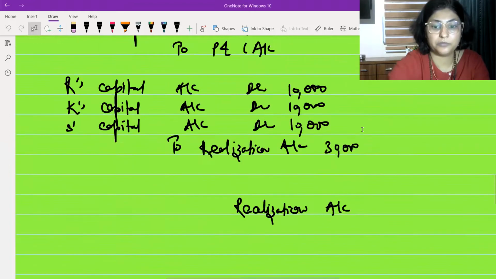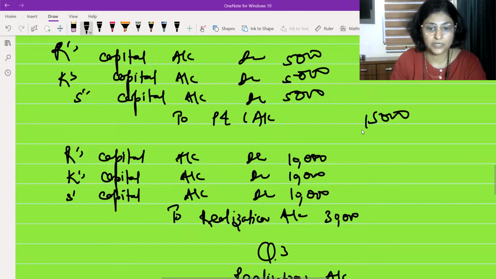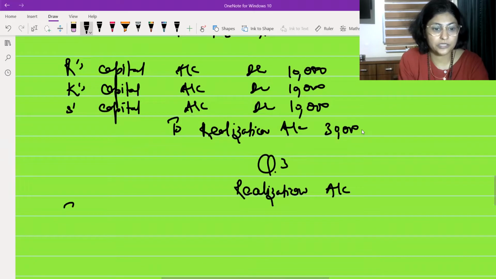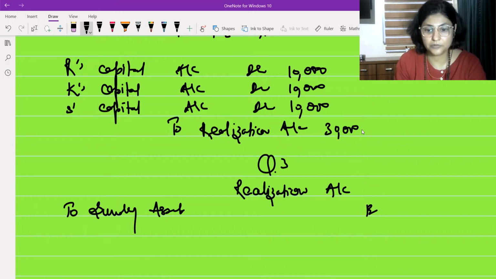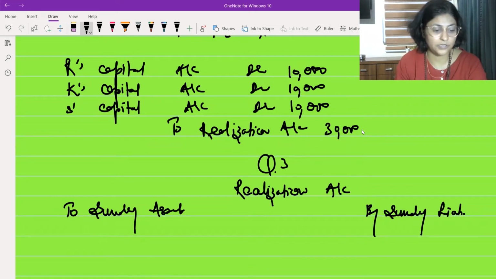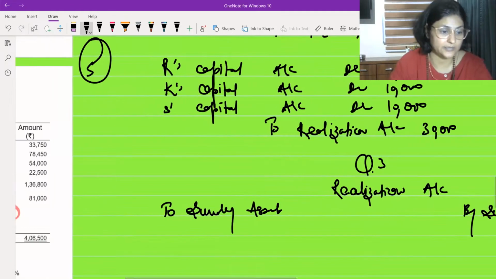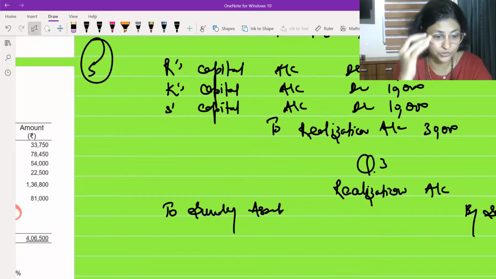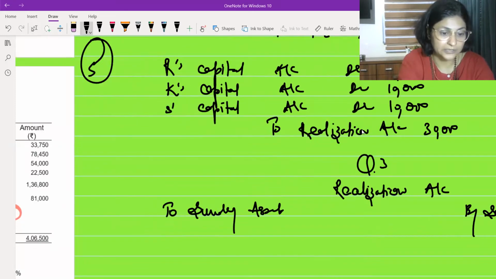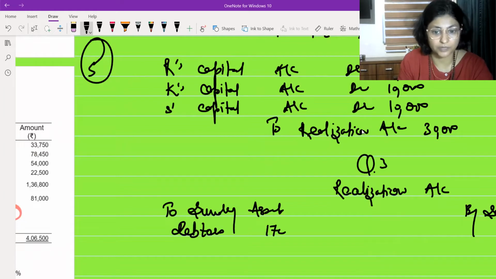So here is my question number 3. Realization account, and over here I'm going to write "to sundry assets", and over here I'm going to write "by sundry liabilities". Okay, so under this I have to write various assets and various liabilities. I'm referring to the question from the other device. So under sundry assets I have first of all debtors, and debtors are 17,000 rupees.